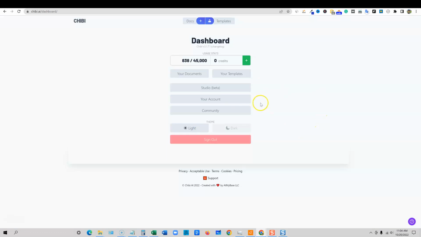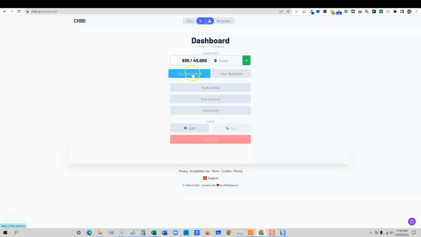We're going to come back over here. There's just plenty of buttons, so you're not really lost. You can go right to the community. You can go to the studio beta. You can change the dark theme. It's going to tell you how many words you have immediately on the home page. I like that. So you just kind of know where you're at.